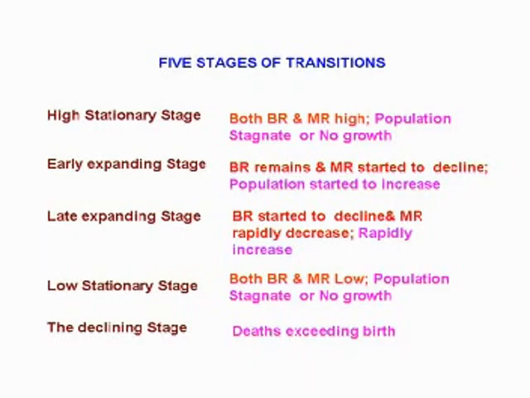The high stationary stage means that in that period both the birth rate and the death rate are very high, so the population growth is stagnant. The second stage mentioned by C.P. Blacker was the early expanding stage. In the early stage, the birth rate remains the same, whereas the death rate starts to decline. So there is no doubt the population will start to grow.